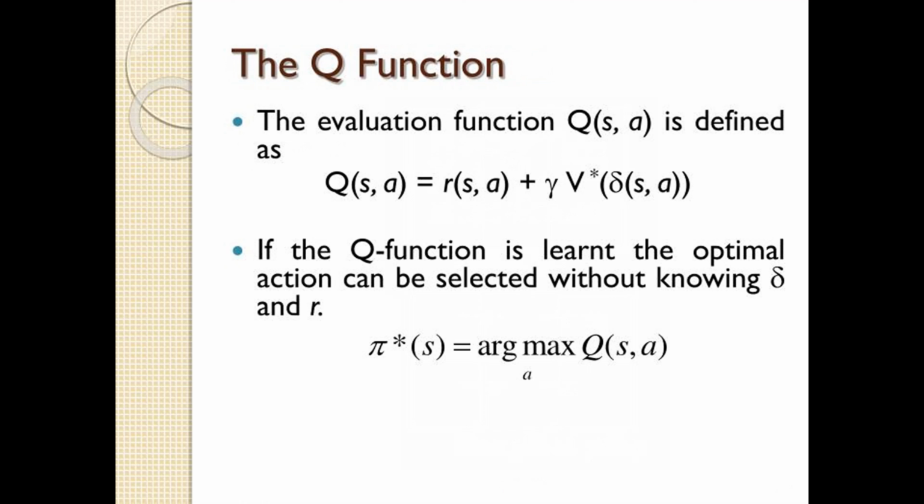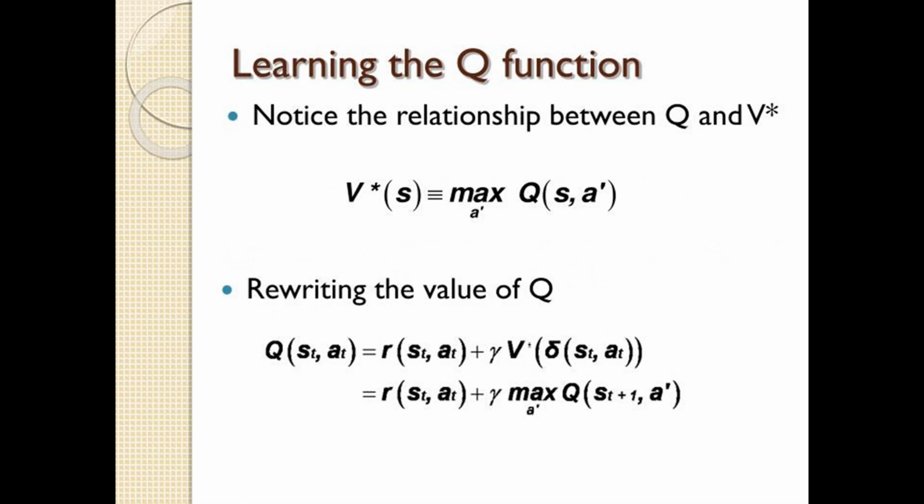Key concepts. Q function definition. The Q function is defined as Q(S, A) equals R(S, A) plus gamma times max over A' of Q(S', A'), where R(S, A) is the immediate reward for taking action A in state S, gamma, with 0 less than or equal to gamma less than 1, is the discount factor, S' is the next state after taking action A, and max over A' of Q(S', A') represents the maximum Q value for the next state S'.